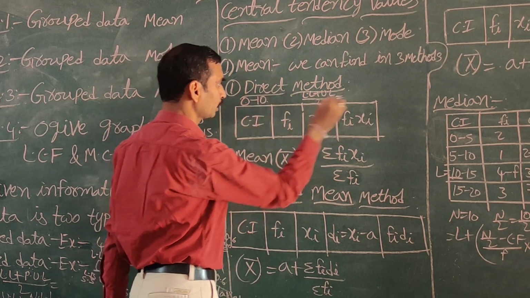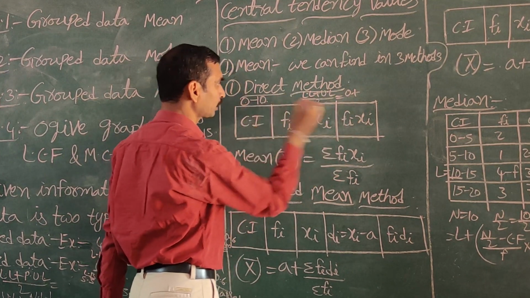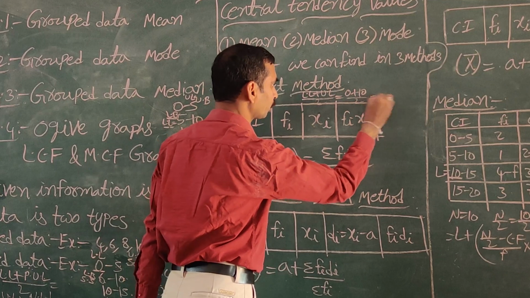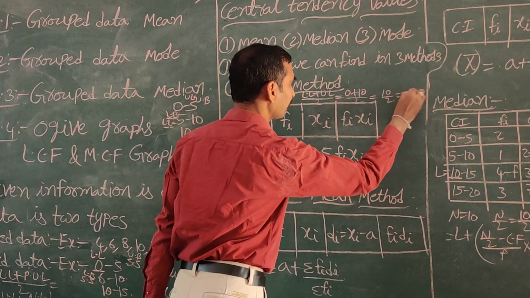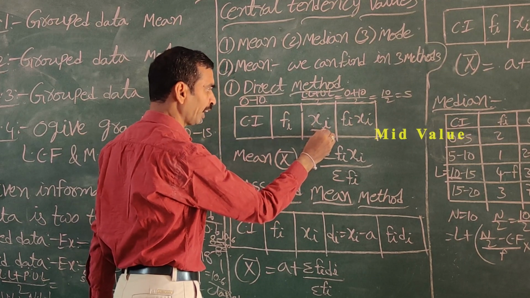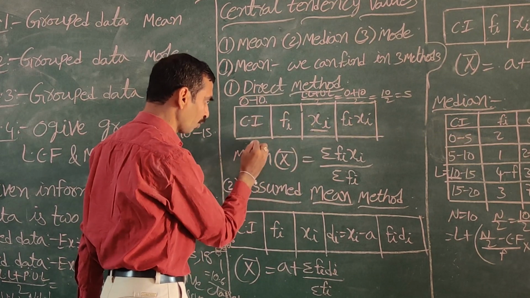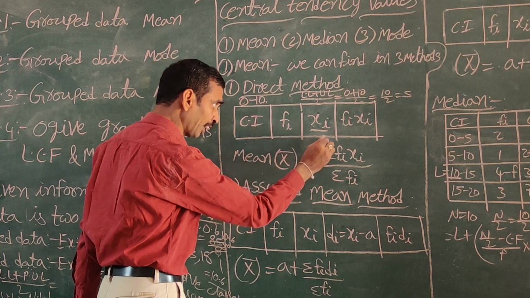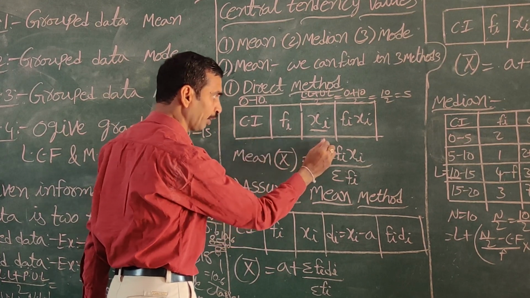Here lower limit how much? 0. Plus upper limit how much? 10. 0 plus 10 by 2, 10 by 2 is equal to 5. Like this we can find the mid value. After finding the mid value, you can find the mid value of every class interval.